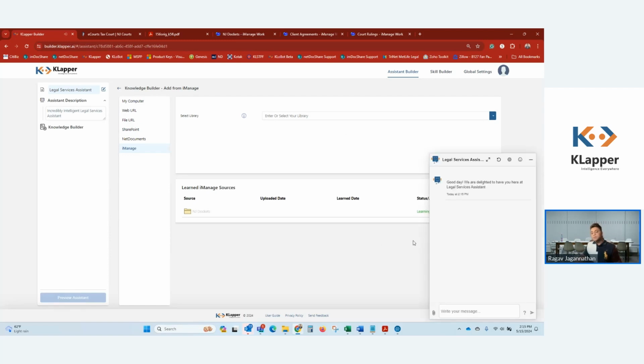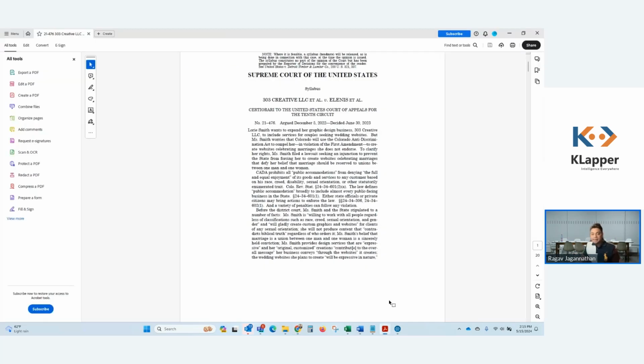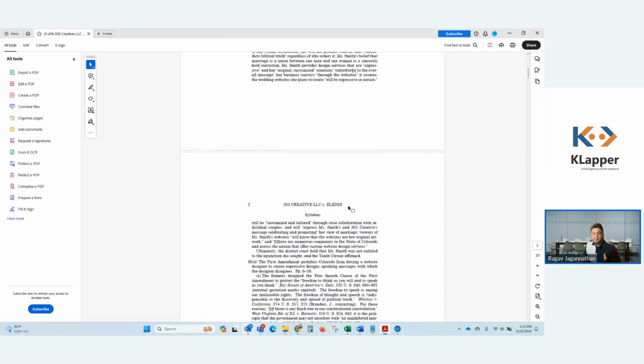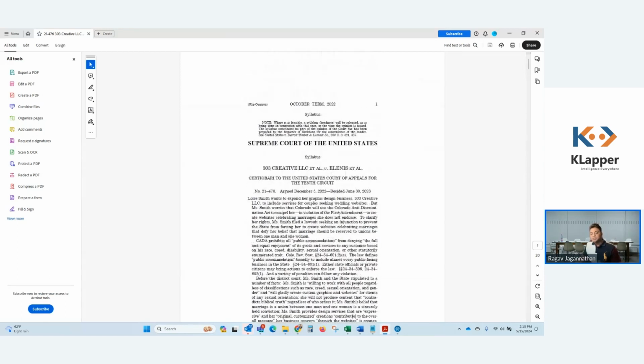Right off the cuff, remember, we're within the assistant builder platform, meaning that we are creating the assistant. This is not available for people to consume. Here, I trained a document called Creative LLC something. It's a court document, a Supreme Court document, with many pages of content, but something just struck my eye there.